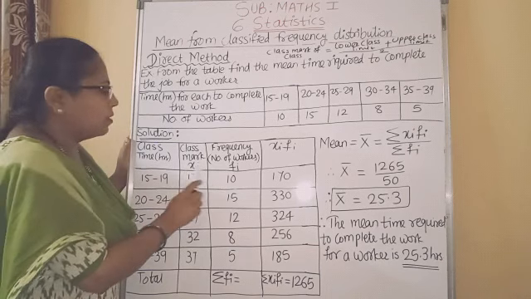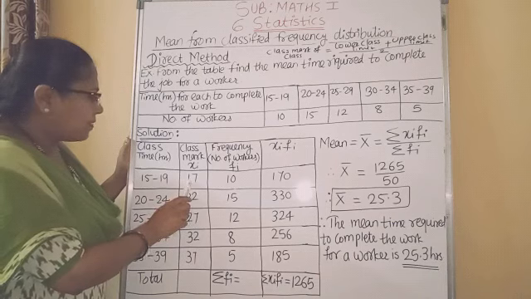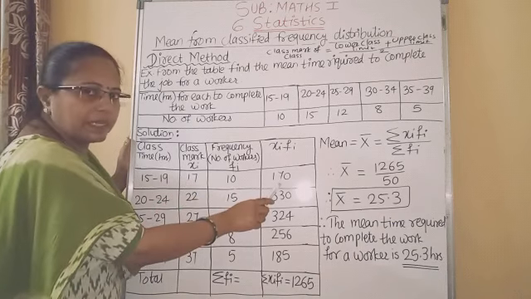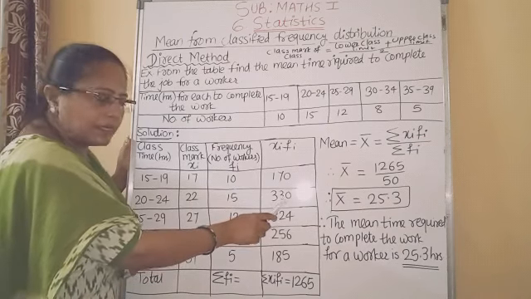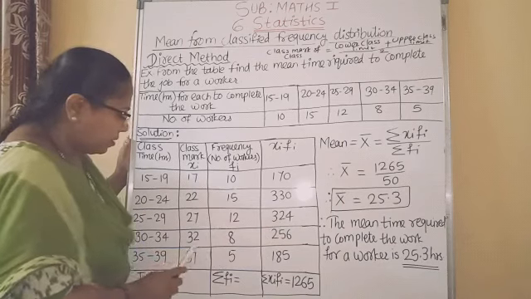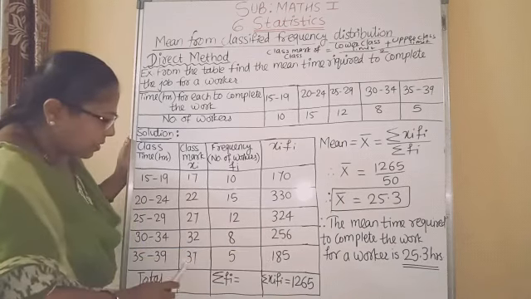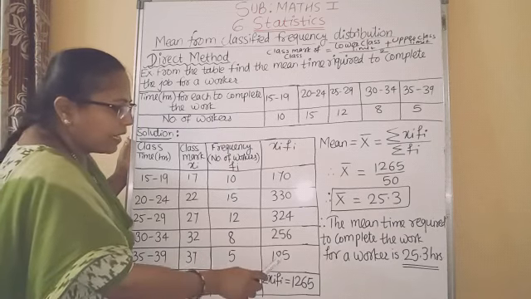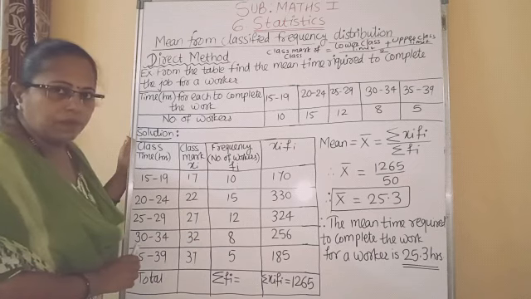Product of these two columns, Xi into Fi. So 17 into 10, 170. 22 into 15, 330. 27 into 12, 324. 32 into 8, 256. And 37 into 5, 185. Up to this understood?